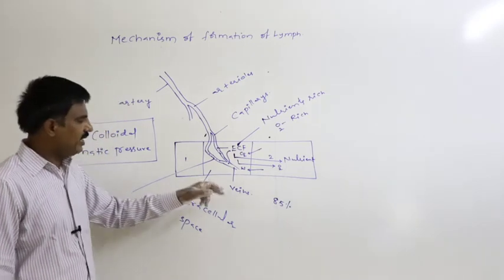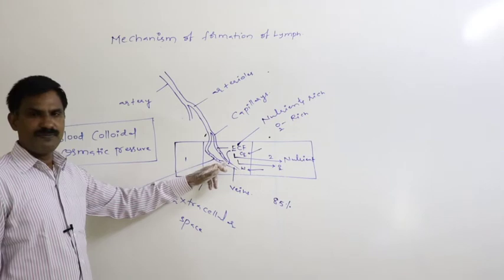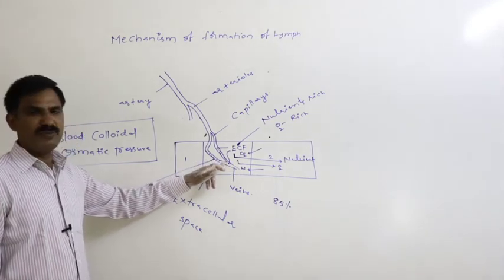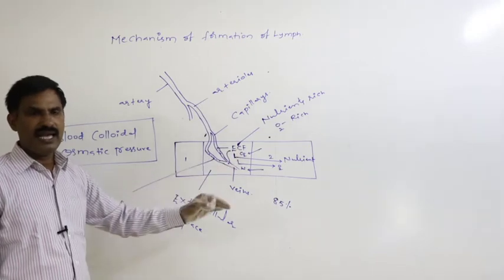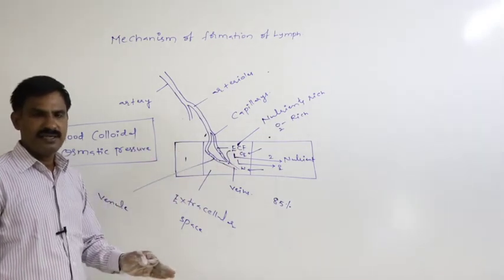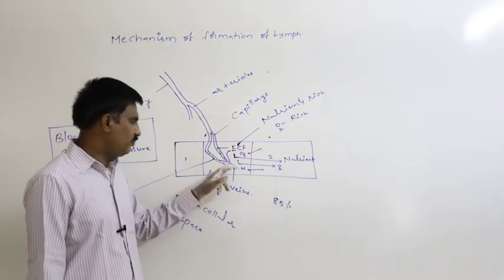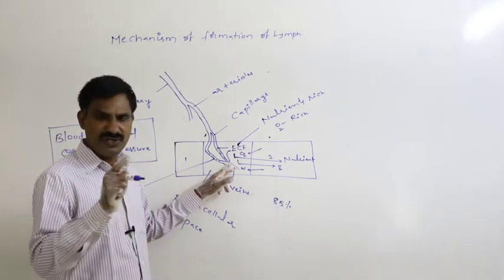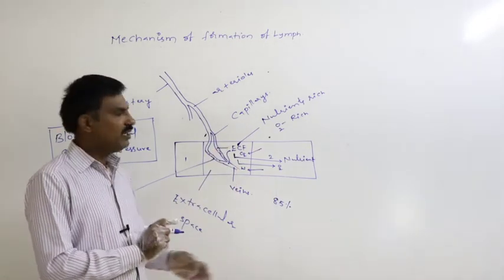So in this particular case, at the venular end, the concentration of the blood becomes greater than the surrounding ECF. As a result of this, 85% of the ECF is returned back into the blood through the wall of the venular end by osmosis.